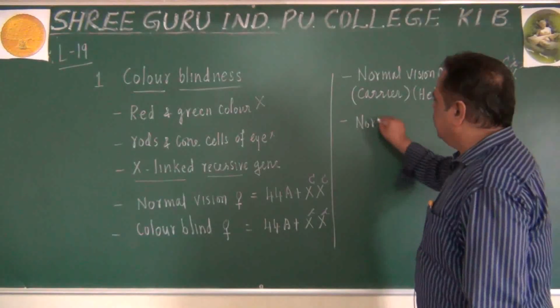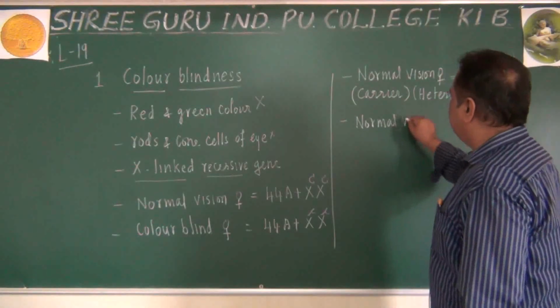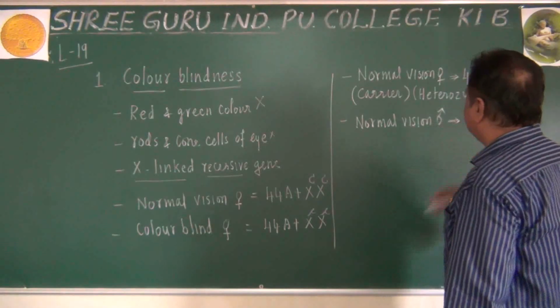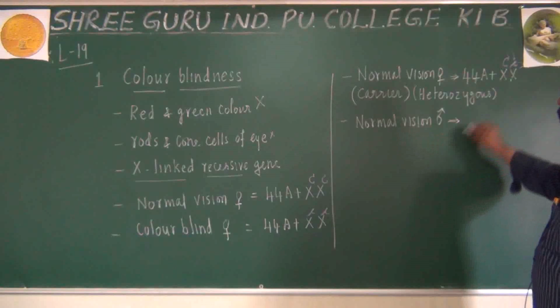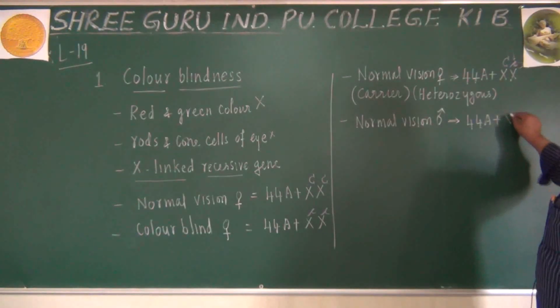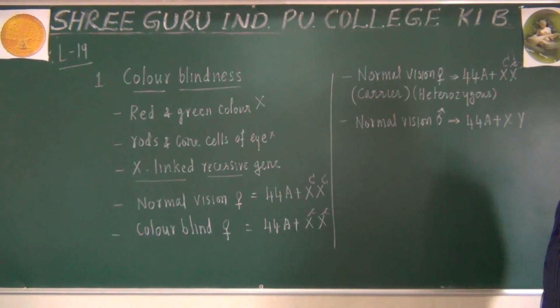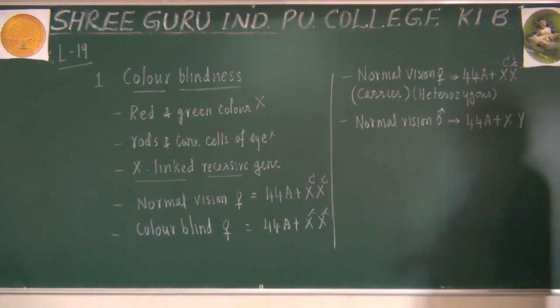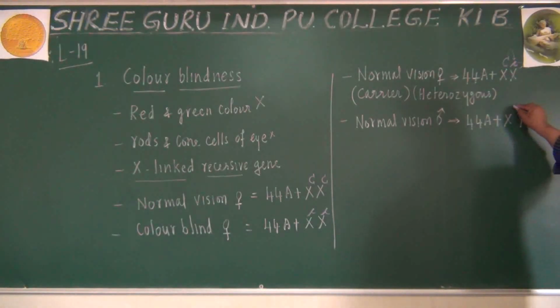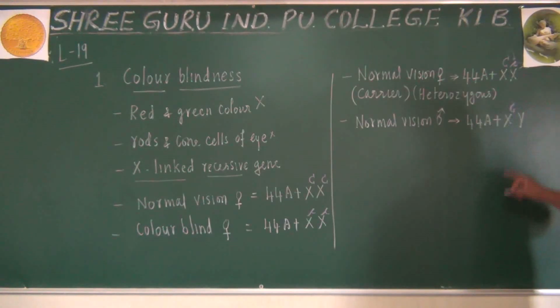Then we come to the male genotype. A normal vision male, what type of genotype will he have? Let us see. A normal vision male will have 44 autosomes, one X chromosome and one Y chromosome. When he is normal vision, he will have one capital C on the X chromosome.